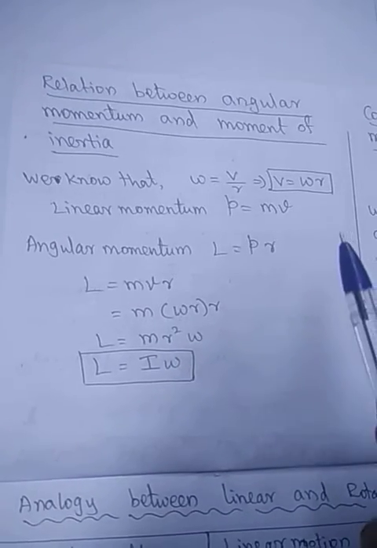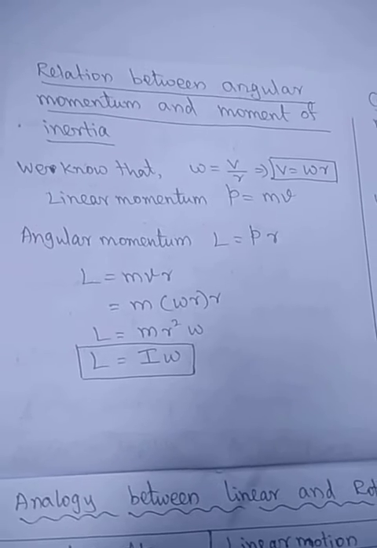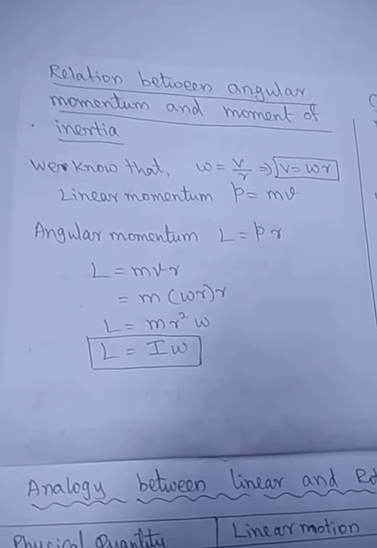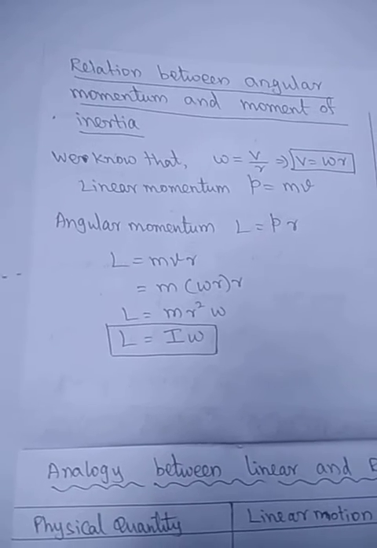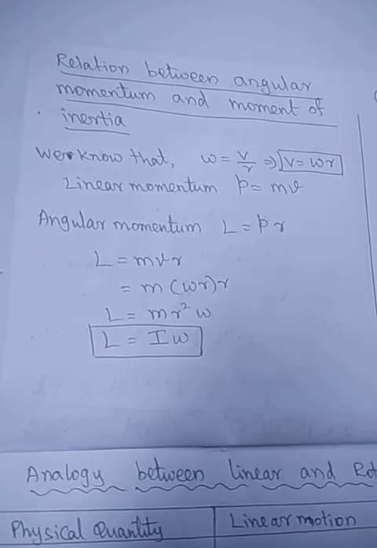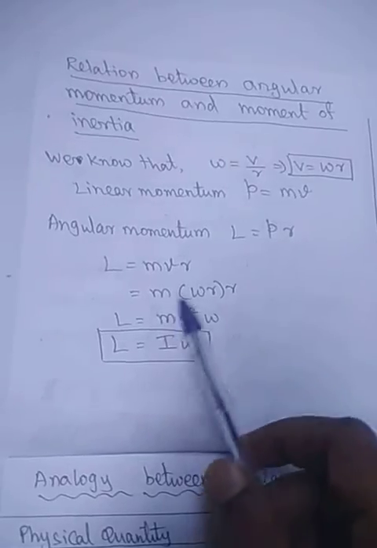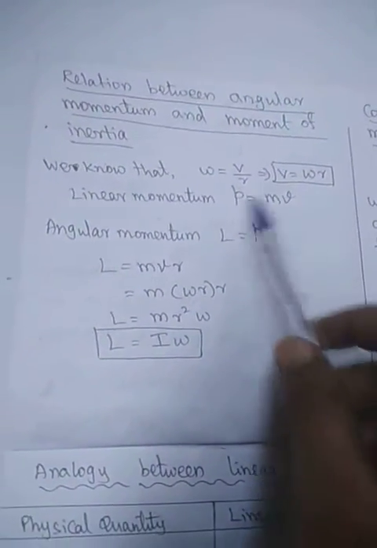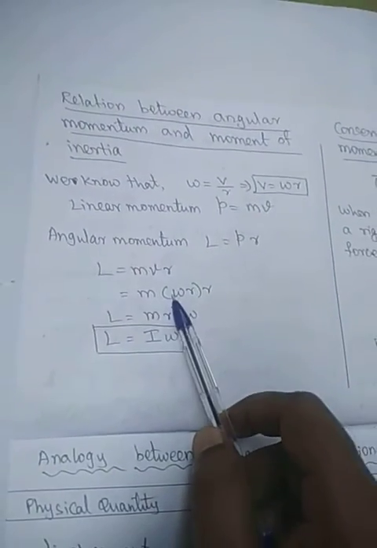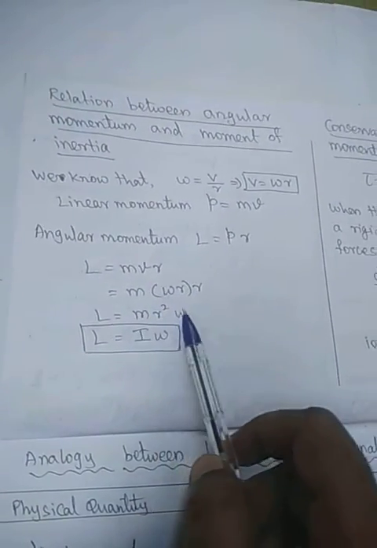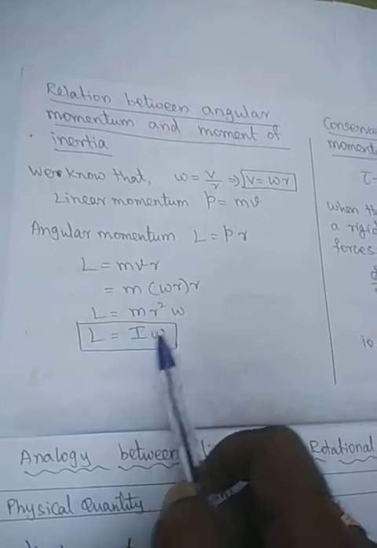Then what is the relation between angular momentum and the moment of inertia? Omega is equal to v by r, so v is equal to omega r. The linear momentum is p is equal to mv. Angular momentum is L is equal to p into r. Instead of p you substitute mv, and instead of v you substitute omega r. So what will we get? mr square into omega. So L is equal to I omega.